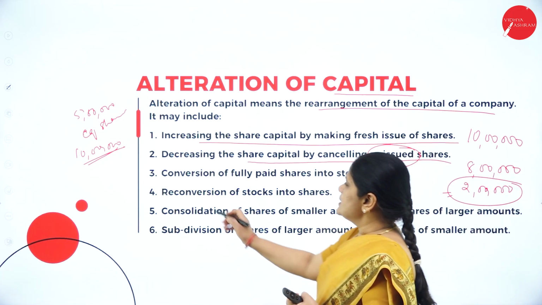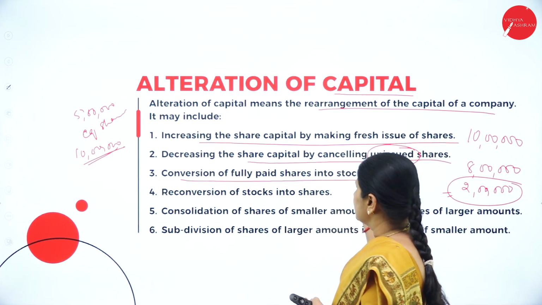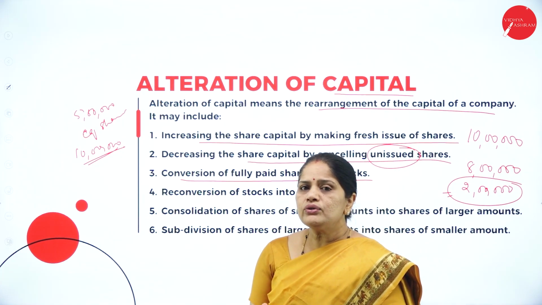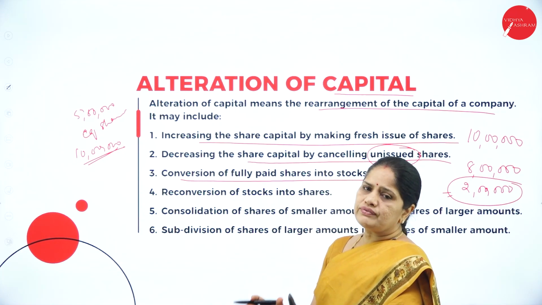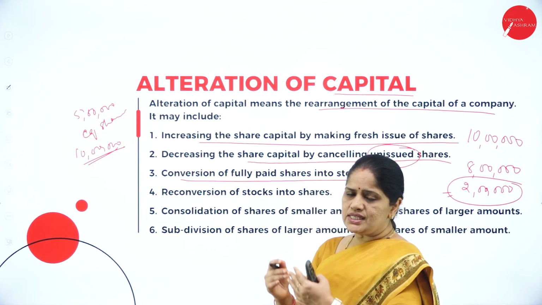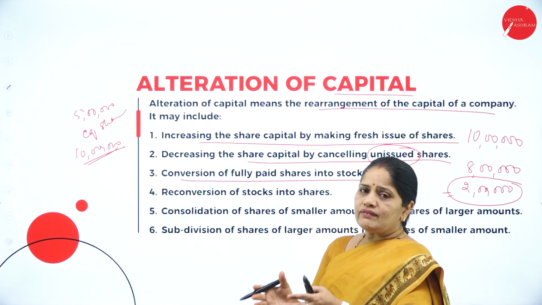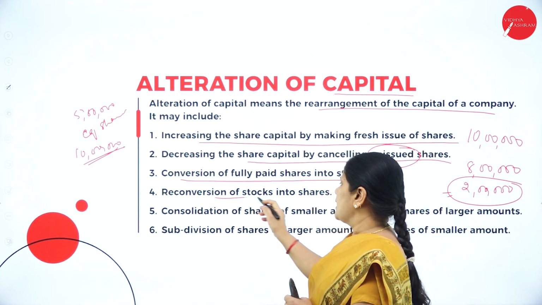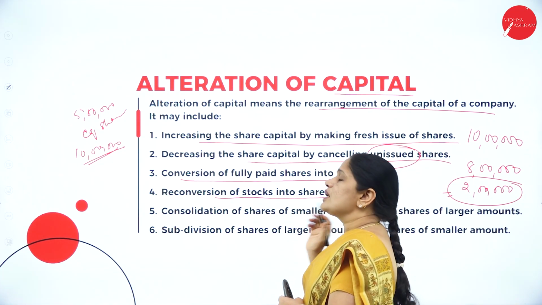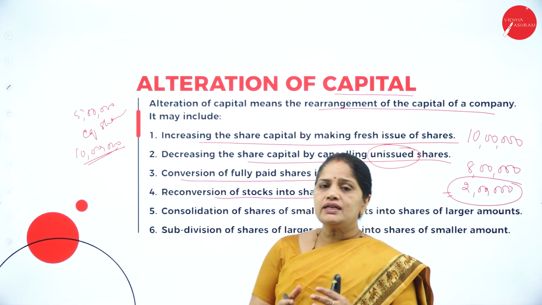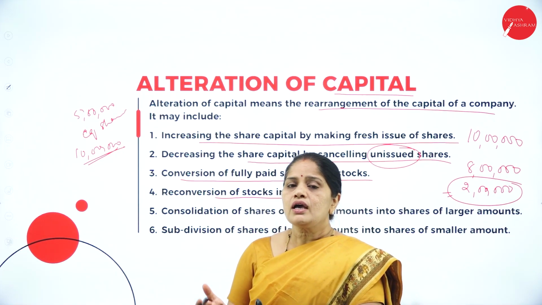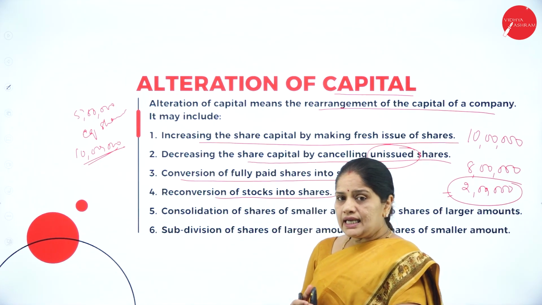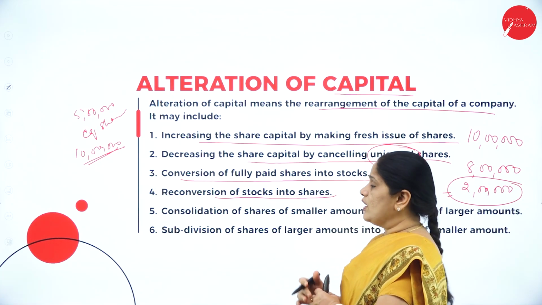Then the next one is conversion of fully paid shares into stock. Whatever the number of fully paid shares, you convert them into stock. You make a lot of 100 shares, 200 shares, 300 shares, 400 shares. So you are converting that bunch of shares into stock. That is also an alteration in share capital. Then, reconversion of stocks into shares. You have already converted bunches of 100 shares into stock, and now you are converting them back into shares. So that also we call the reconstruction or alteration of capital.